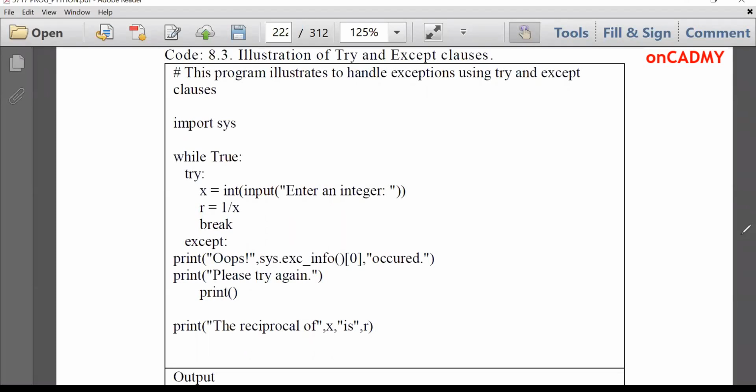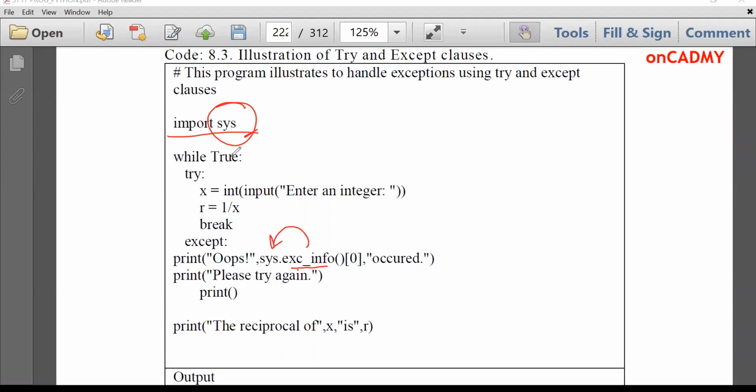Before using try and except, and for printing a proper message, we need to import this module known as sys, because exception errors are displayed by using one of the functions of this module, which is exc_info. That means exception info. Exception info is a function which is defined inside this sys package or module. So you need to import this package sys.